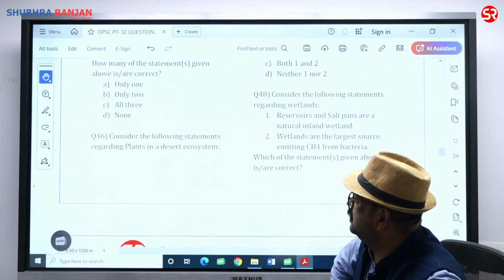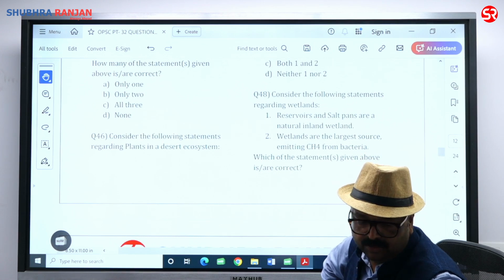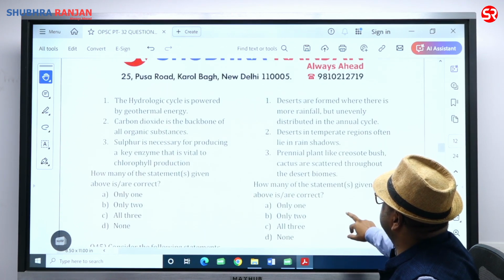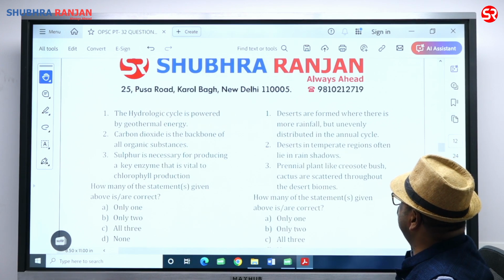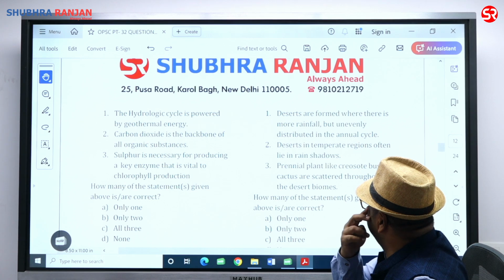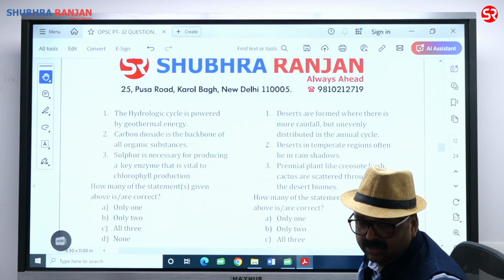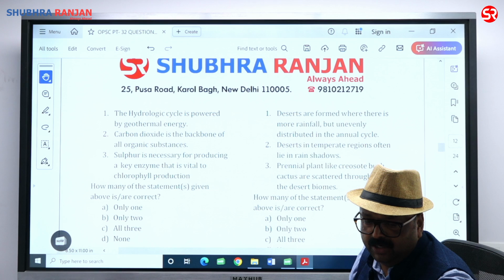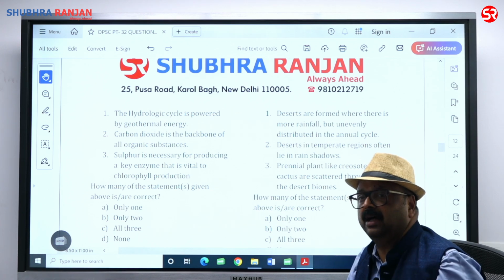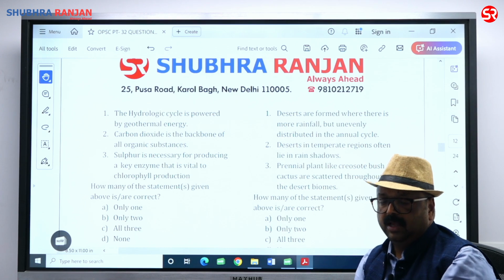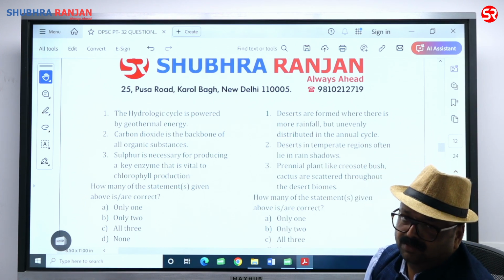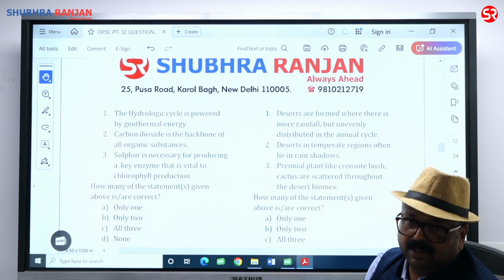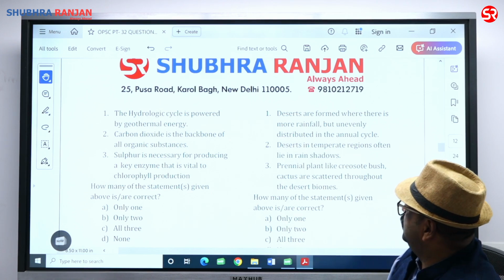Consider the following statement regarding plants in the desert ecosystem. Let's talk about xerophytes. Statement 1: Deserts are formed where there is more rainfall but unevenly distributed in the annual cycle. Deserts are formed where there is scanty rainfall. It's not right. Deserts are the zone of scanty rainfall, and that too with uneven distribution. Less than 25 centimeter rainfall, we call those areas desert. Okay, so statement 1 is incorrect.